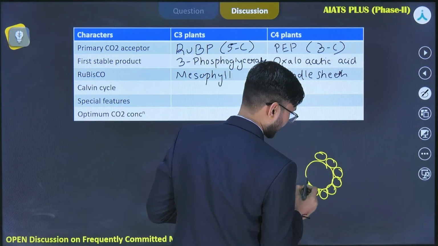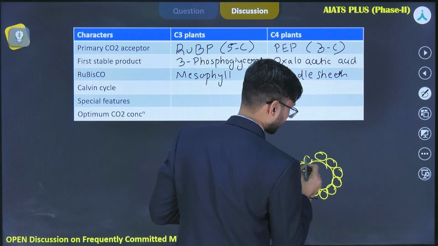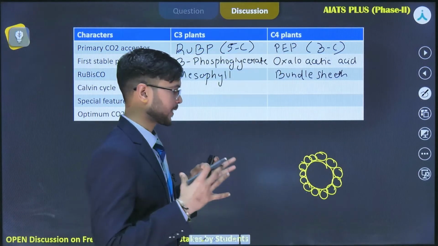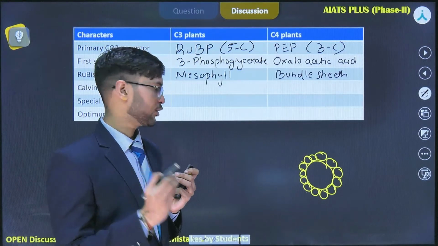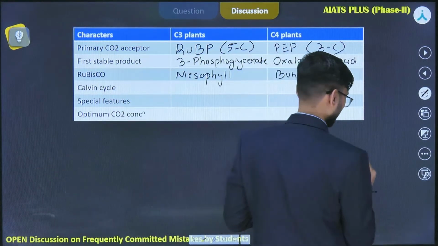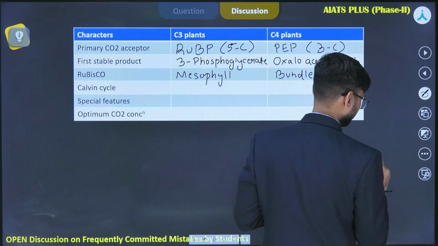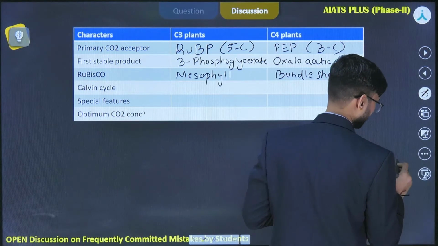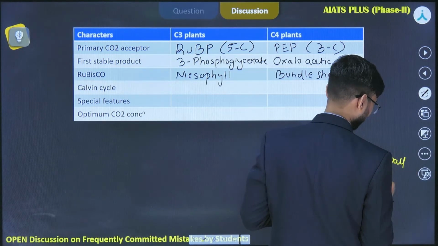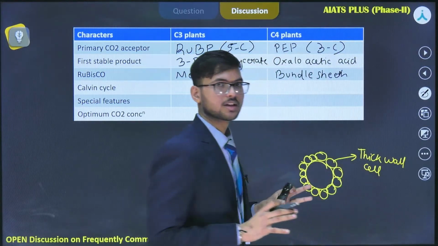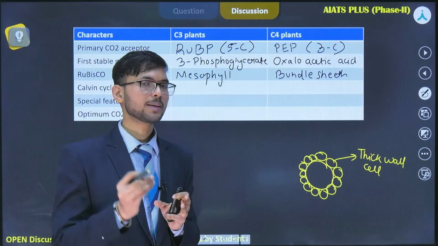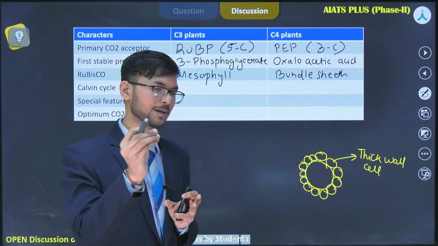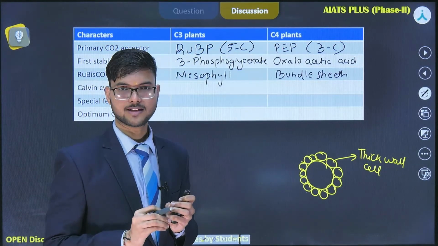These cells are compactly packed, forming a compact structure where no intercellular space is present, and the peculiarity of these cells is that they are thick-walled. Due to this structure, the atmospheric gas is not able to percolate inside the cytoplasm of this cell.